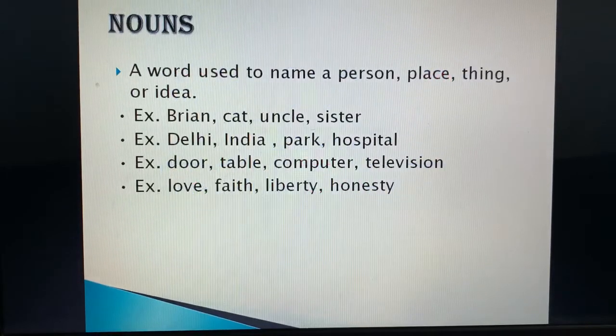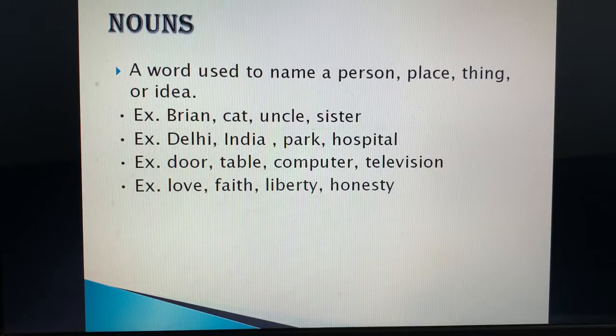So our first part of speech is noun. I think you all have read about noun. आपने पहले पढ़ा है noun के बारे में. Noun is basically a name. It is the name of any person, place, animal, thing or any idea. It can be anything. हर एक किसी चीज़ का नाम होता है. कोई भी चीज़ हो उसका नाम होता है. Be it a person, be it a place, be it an animal or anything.